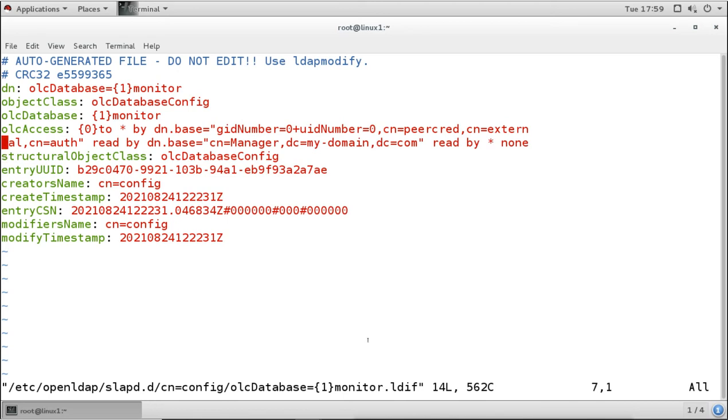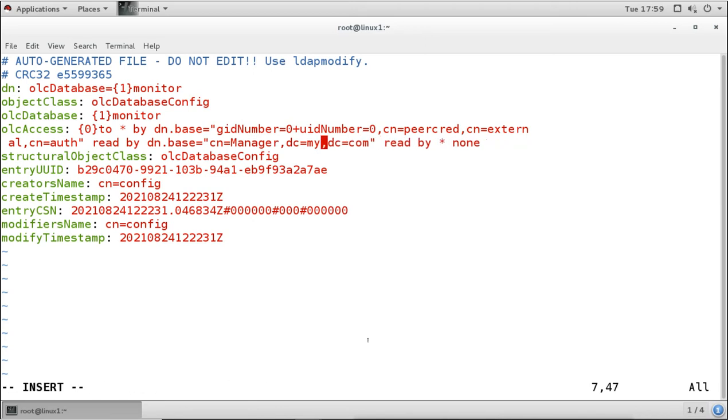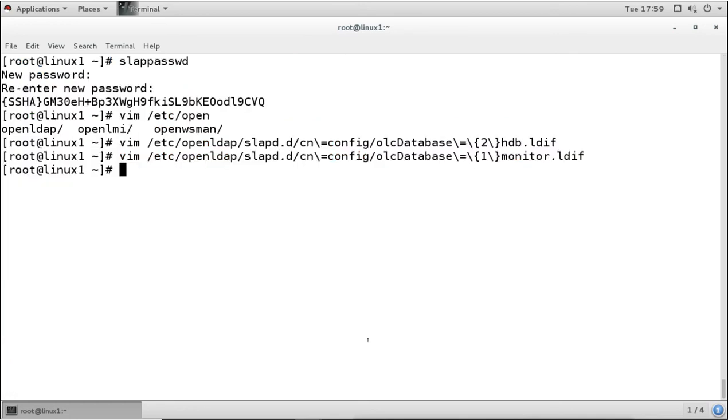By default the domain name in the file is my-domain, so we have to look for that and change it with our own domain name, that is example. Any other domain name is not here, so it is done, there is no other domain name here. So I will also save this file. Now remember, we have not created the certificate files, we have only mentioned the certificate file there.